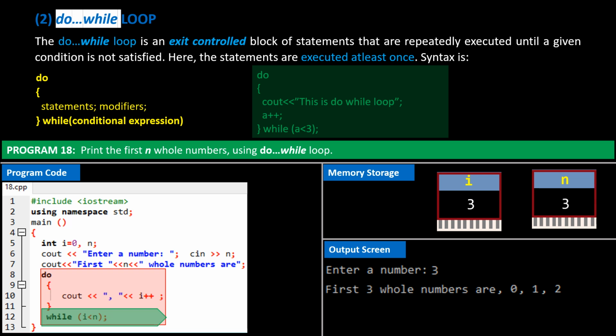It checks if i is less than n. i is 3, and n is 3. So i is not less than n. Program control from the while loop exits, and goes to next line, which is the end of program. On screen, we have the first 3 whole numbers printed.